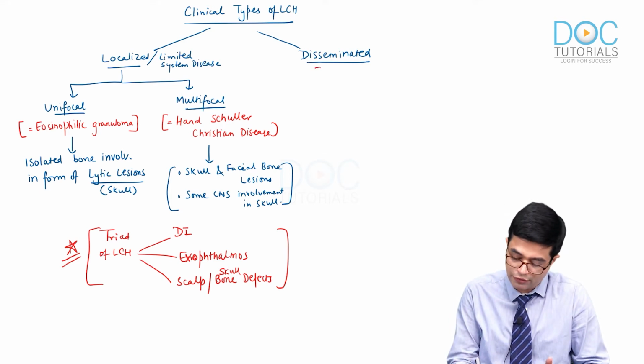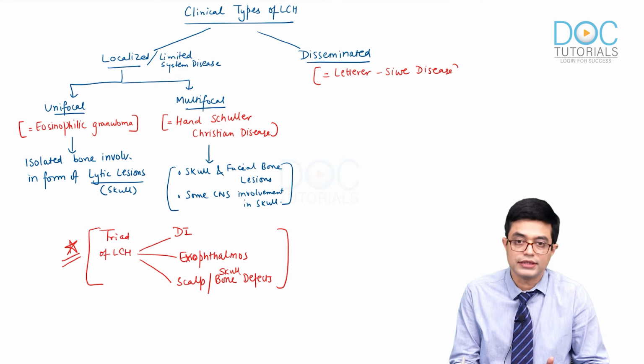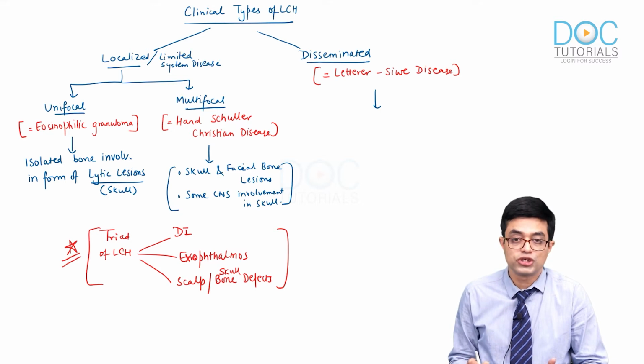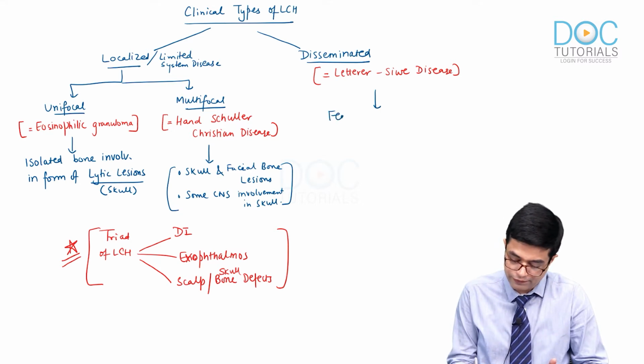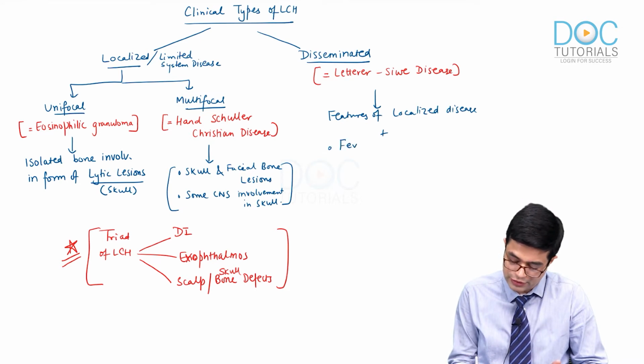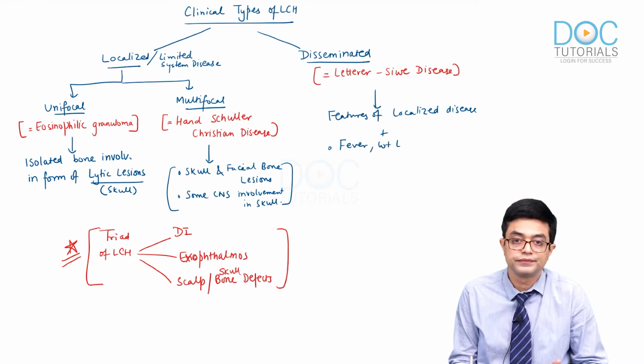On the other hand, the disseminated form is the malignant form and it can be life-threatening. The disseminated form was previously known as Lederer-Siwe disease. So, what are the features of disseminated LCH? There will be features of localized disease,